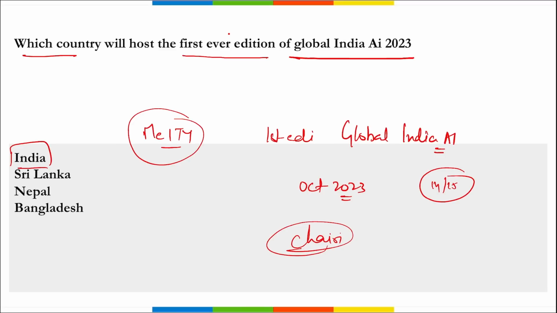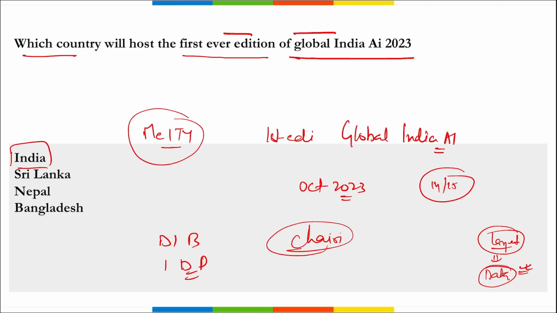Then remember the conference here, this first ever edition of this Global India AI 2023, will showcase the vibrant India AI ecosystem that comprises initiatives like AI Bhashini, India dataset programs and various other key features. As also India is the largest populated country in the world, correct? So the data for individuals here is provided more, right?